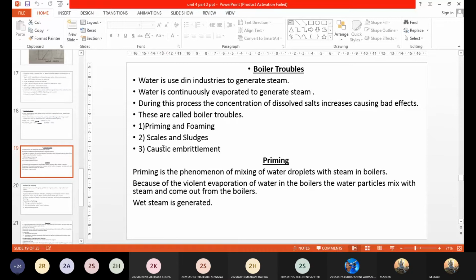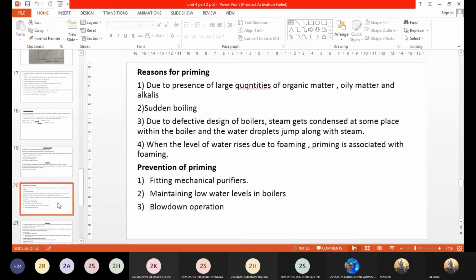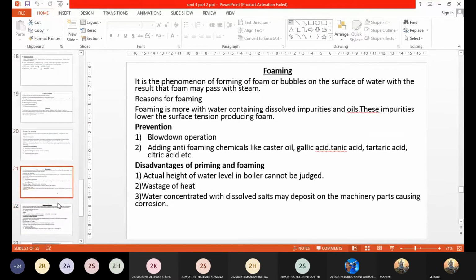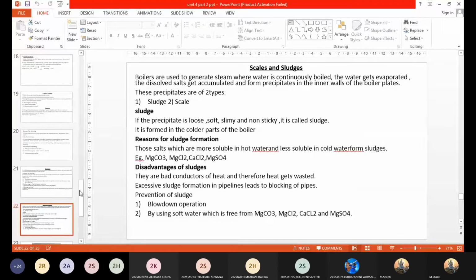So you can just list out as scales, sludges, caustic embrittlement, priming, foaming, and you also have other problems like boiler corrosion. But that is not there in the syllabus. So we just have these boiler troubles. We'll just go one after the other. First, we'll start with the scales and sludges, and how these are formed in the boiler vessel.